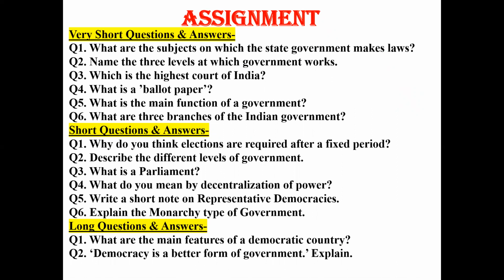Long questions and answers. Question number 1. What are the main features of a democratic country? And question number 2. Democracy is a better form of government. Explain. You are requested to solve these questions with the help of the explanation and the reading of this chapter.